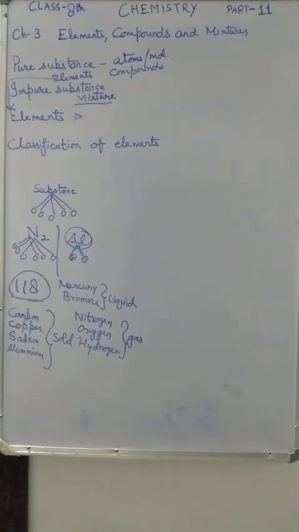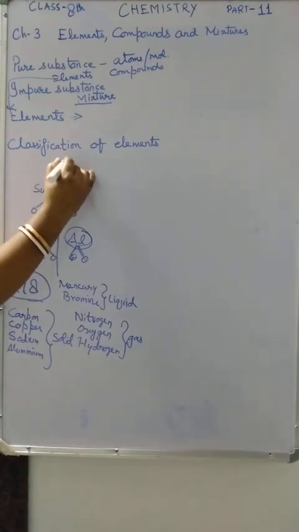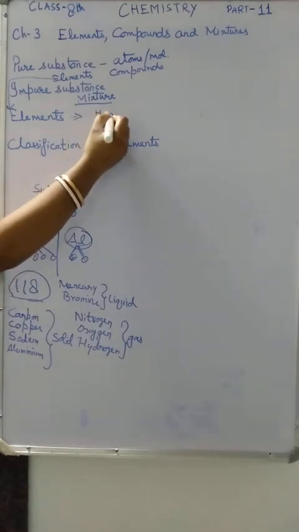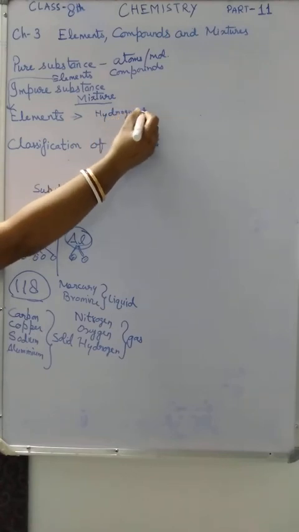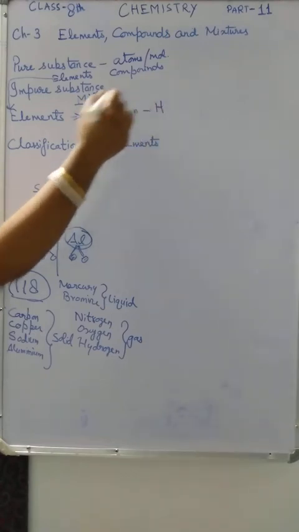Elements are denoted by their symbols. Whenever we have to write any element name in chemistry, we do not write the full name. We represent it in a symbolic form. So elements are denoted by their symbols. What is a symbol? A symbol represents one atom of an element. Suppose you have to write hydrogen, the symbol of hydrogen is H.